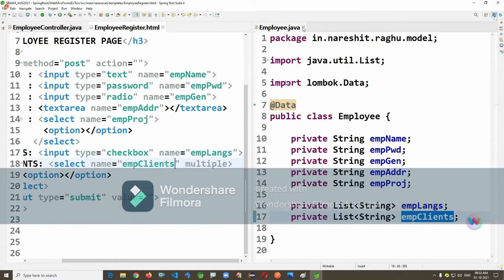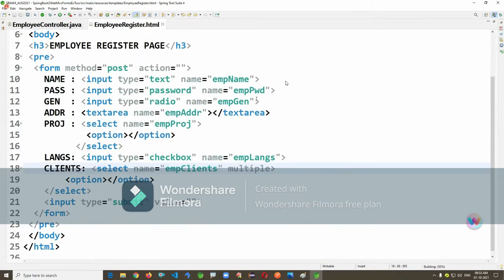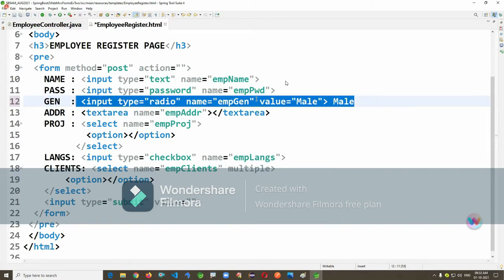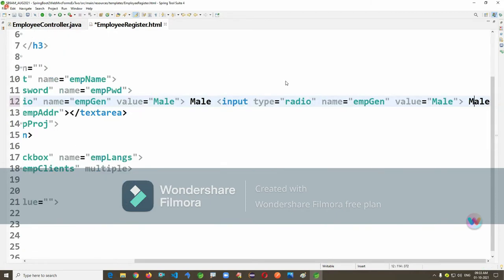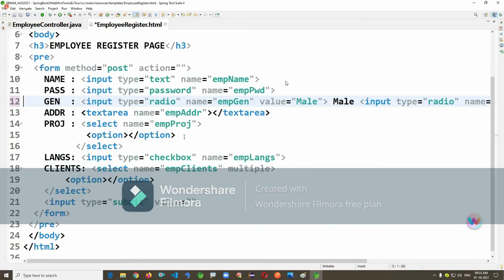That is important. And even for gender, I'm just writing additionally value is equals to male. Okay, this option I'm just writing.